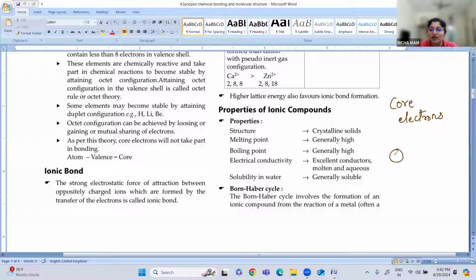Now suppose I take fluorine: 1s2, 2s2, 2p5. Here, which are the inner core electrons? This 1s2 is called the inner core electrons. These core electrons do not participate in bonding. Always the valence electrons of the atom participate in the bonding process.